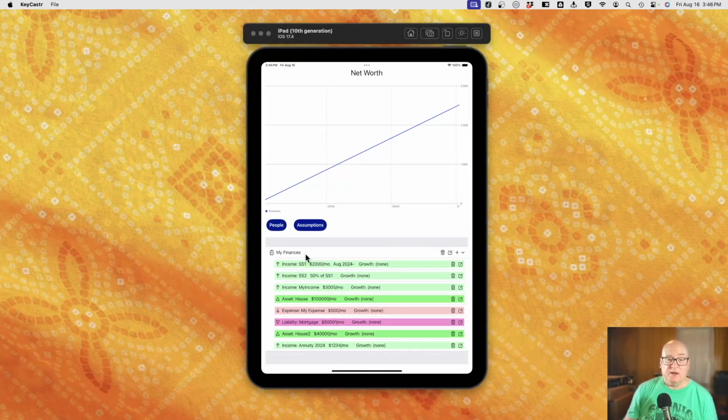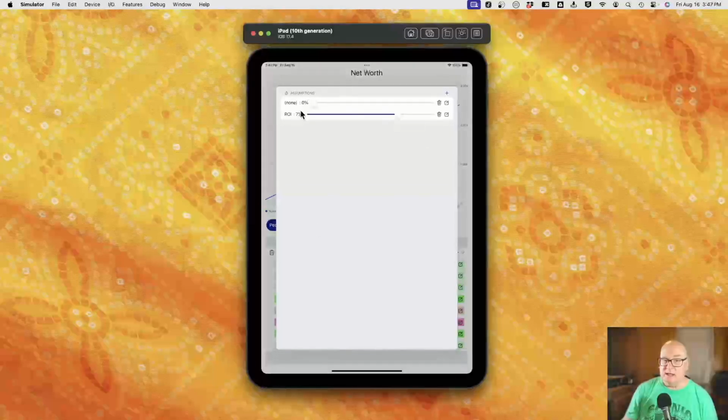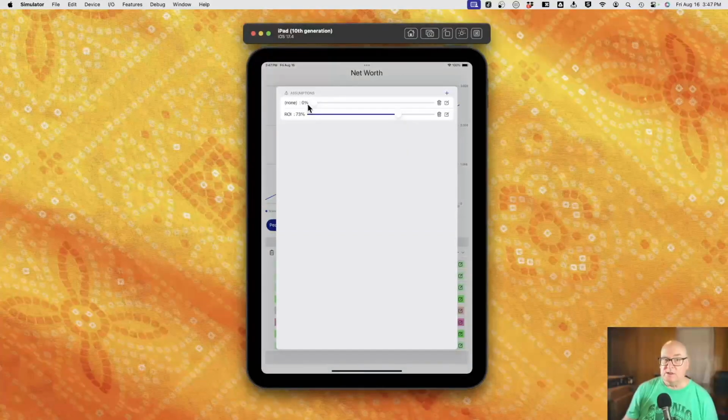Okay, so here I've created a bunch of income, assets, expenses, and liabilities, just various ones. Whatever they add up to yields this curve. And the thing we've added is this notion of assumptions. I've got a couple in here. We just start with none, which is just 0%, flat, no growth kind of situation.